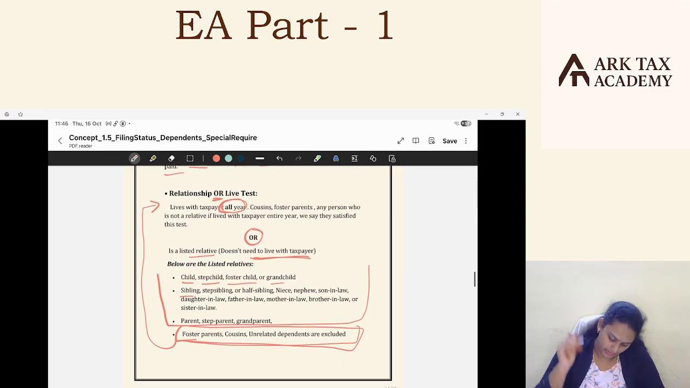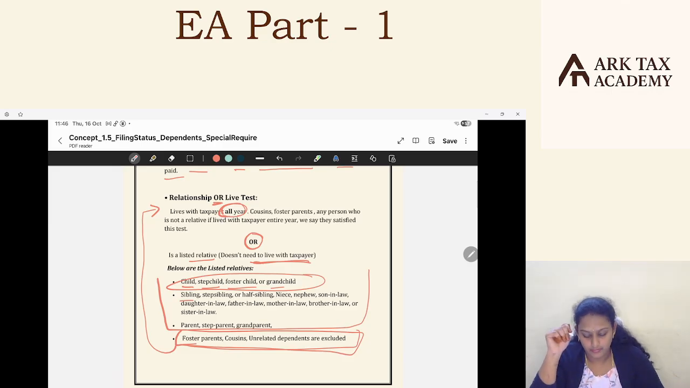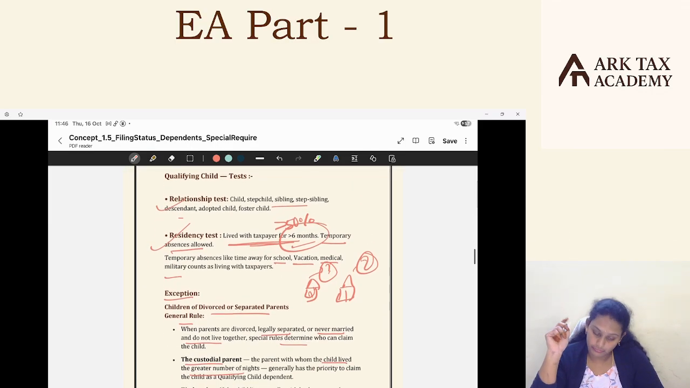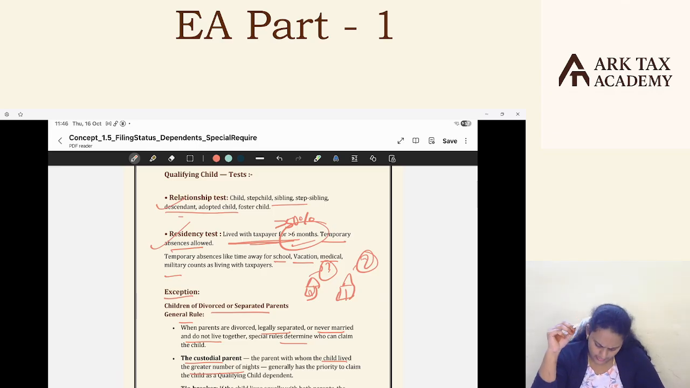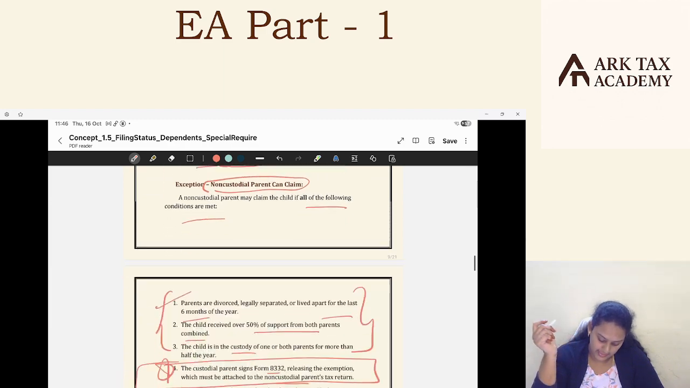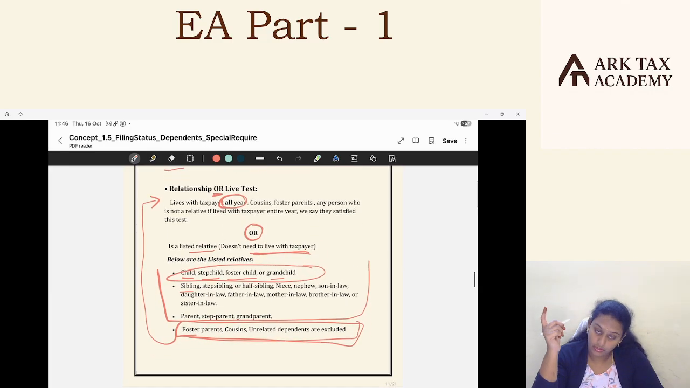You might get the doubt here when the relatives are child, stepchild, foster child. What about the qualifying child then? That's the doubt you might have got now. See, a child who satisfies the qualifying child test, who claims them as a qualifying child? Say because of any reason you cannot claim your child as a qualifying child, say because the age test has failed, say more than the required age of 20 years. Then you cannot. The age test is failed for the child.